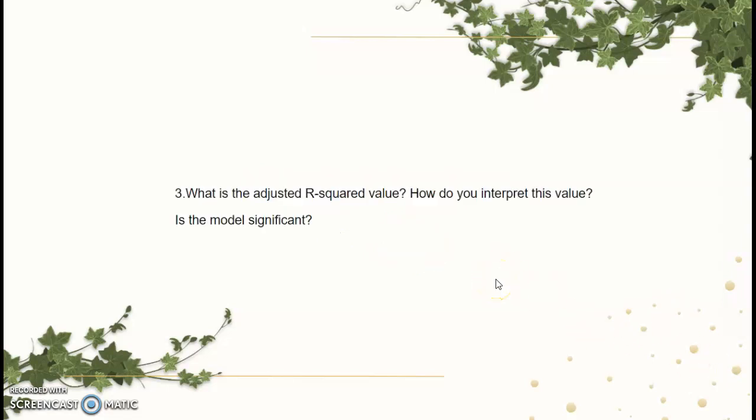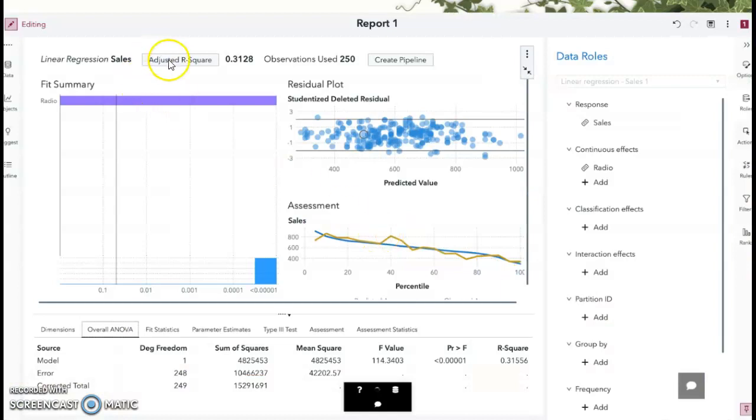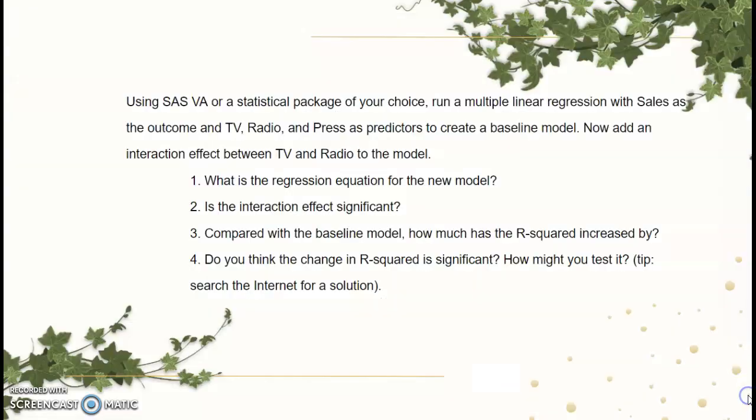What is the adjusted R-squared value? How do you interpret this value? Is the model significant? So our adjusted R-square value is 0.3128. And so the adjusted R-square value just takes into effect any outliers and just makes this a better model. And so as you can see, it's slightly lower than our original R-square. So there's a slight difference.